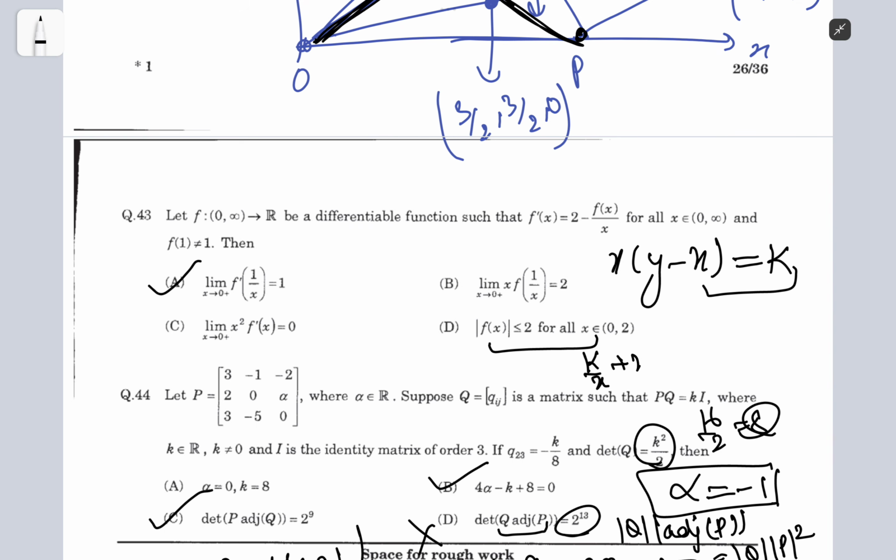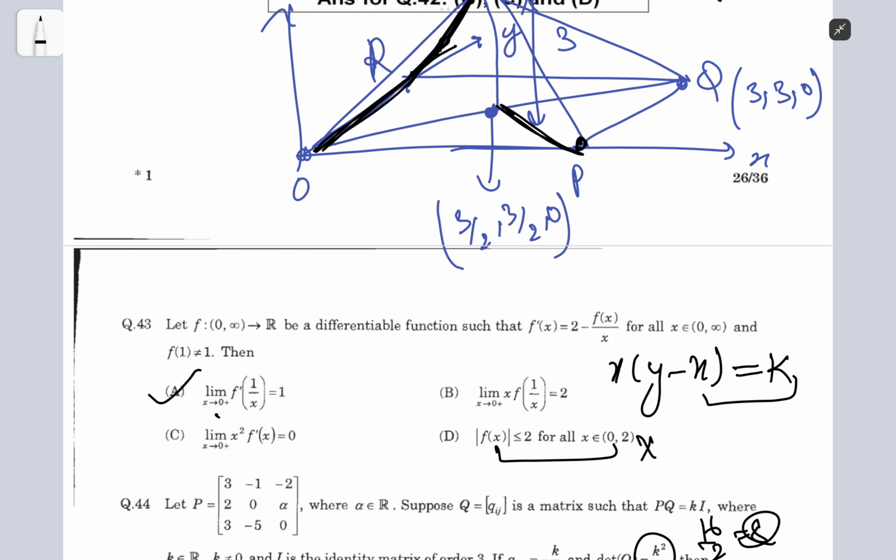For this you can use AM-GM. Sorry, not AM-GM, I meant maximum minima. I think 2 root k was the maximum value, and it is not given that k is equal to 1, so it is not bound to be root 2, right? So this one was wrong, therefore.